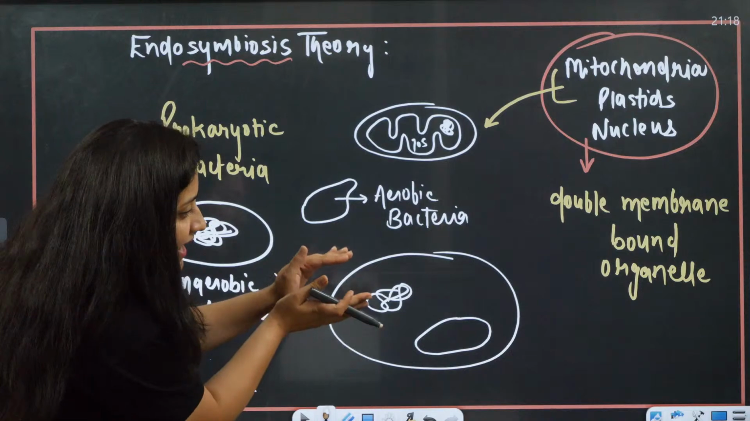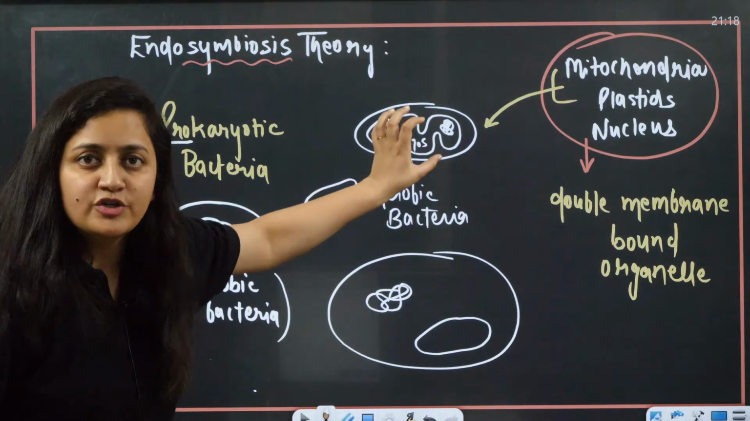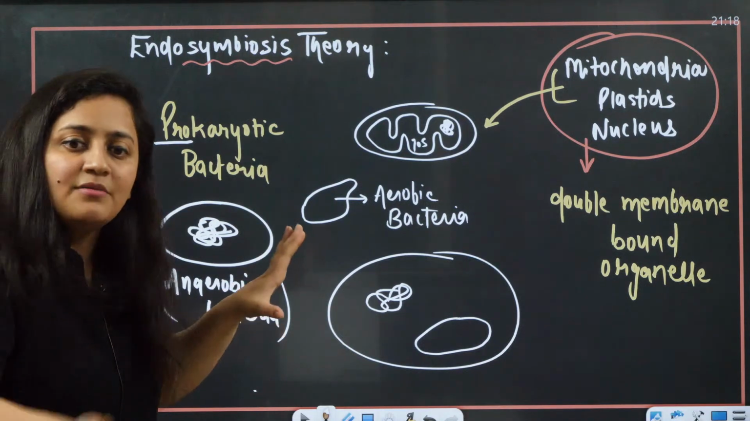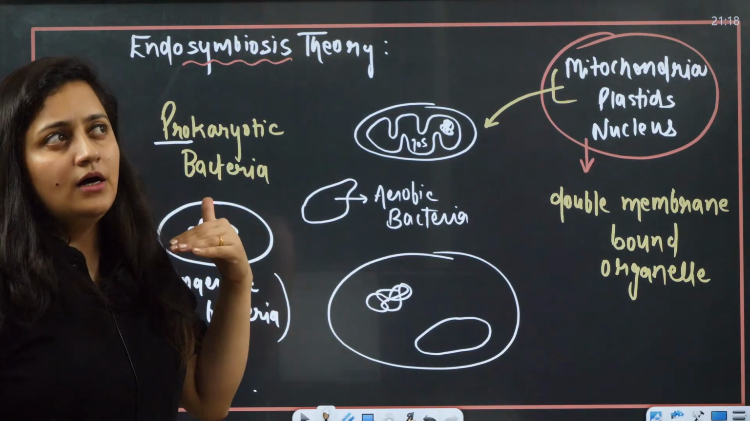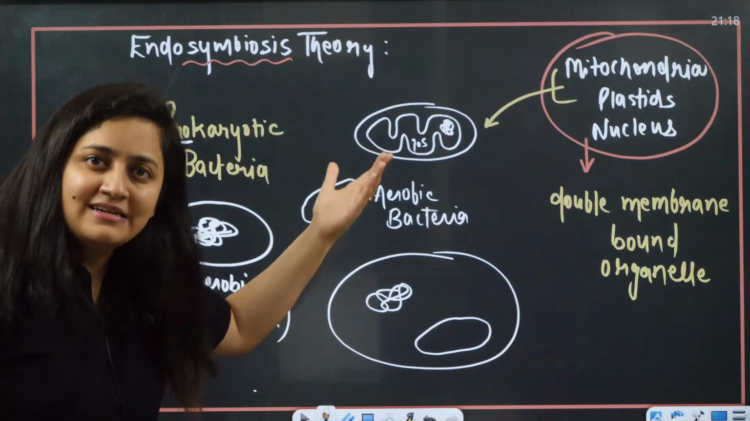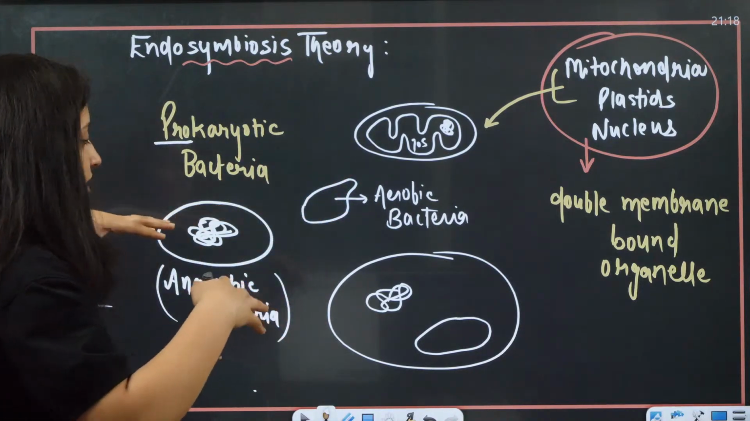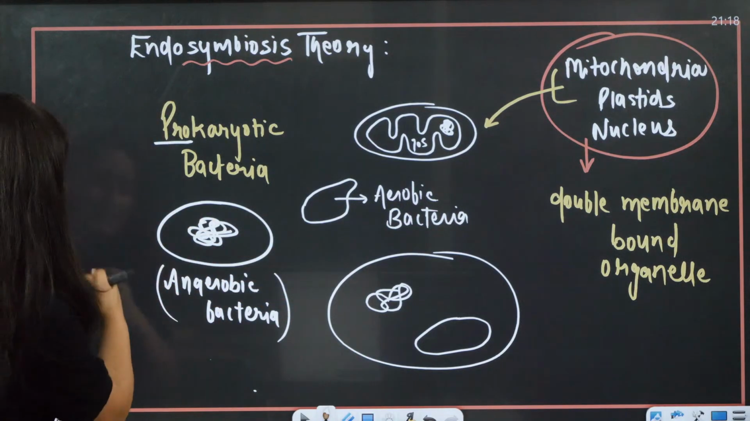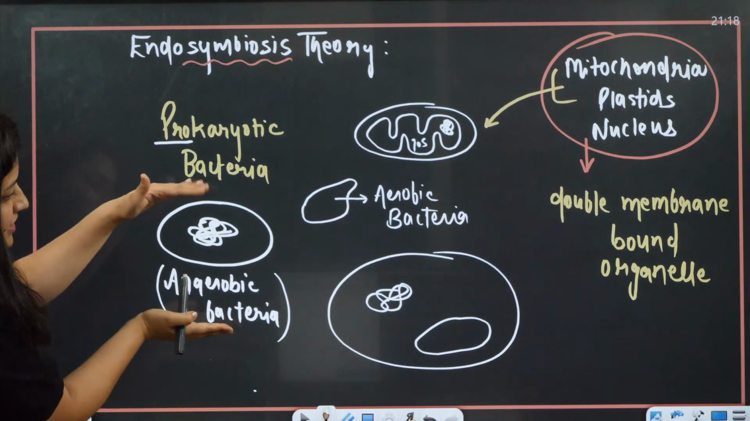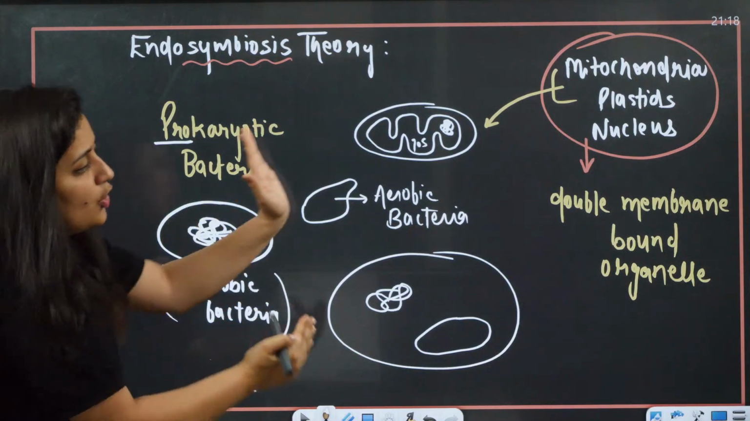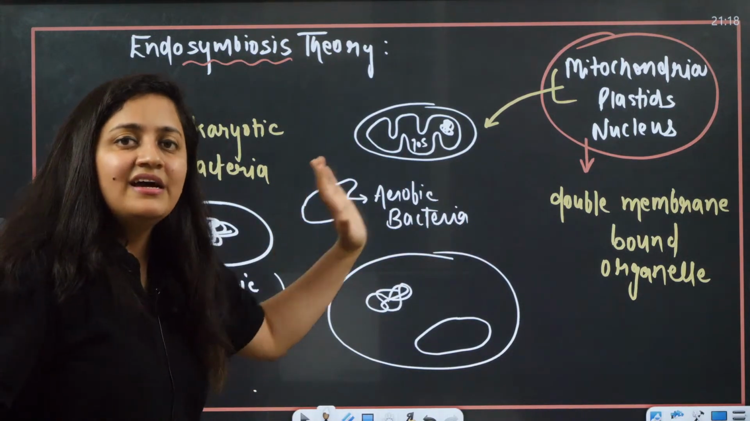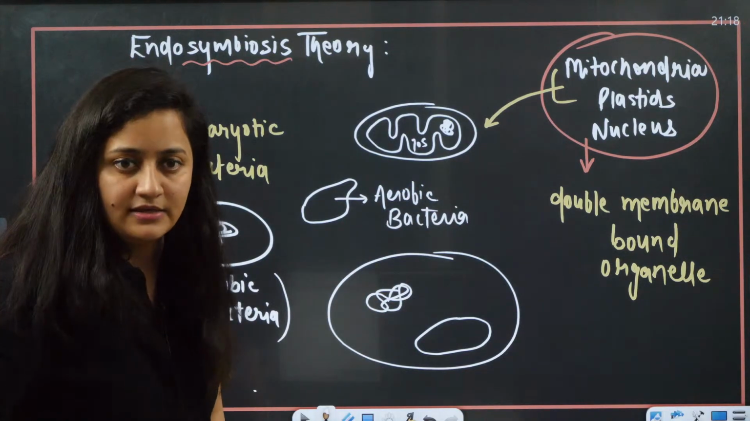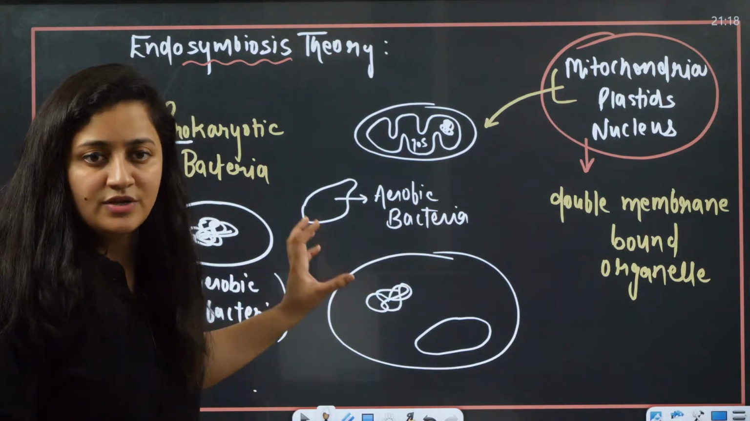So that is why when we talk about the origin of these organelles, we relate it with the endosymbiosis theory. Many years back, say 1.5 billion to 2 billion years back, there was a prokaryotic bacteria, and that bacteria evolved into a eukaryotic cell over those billions of years. So this is basically the endosymbiosis theory.